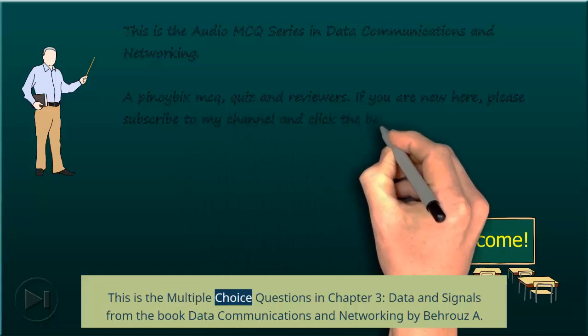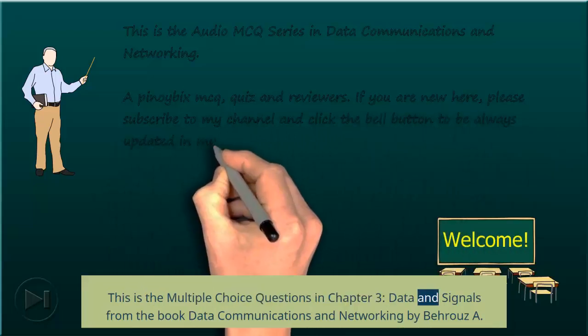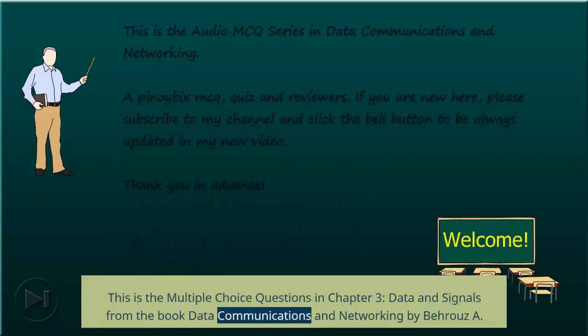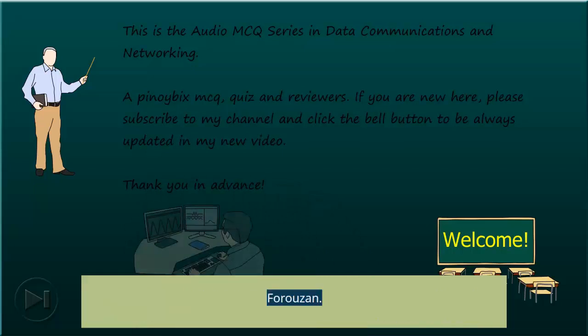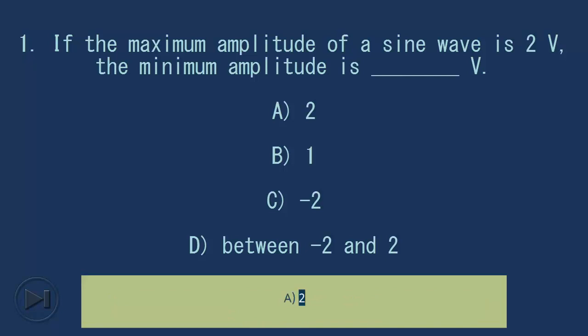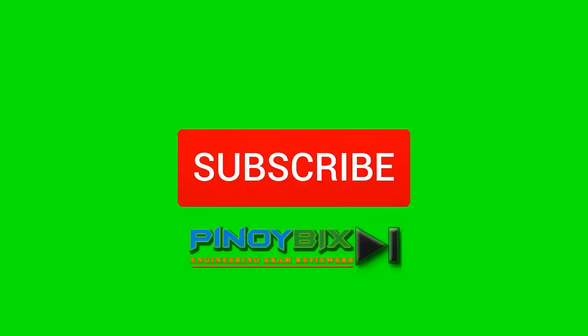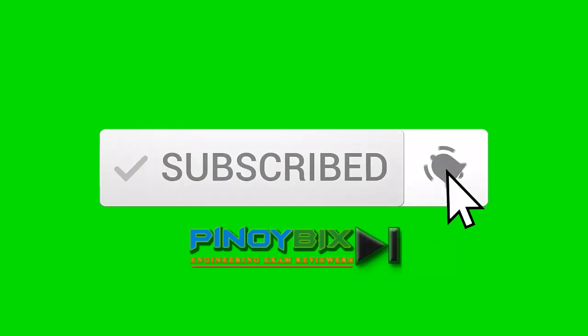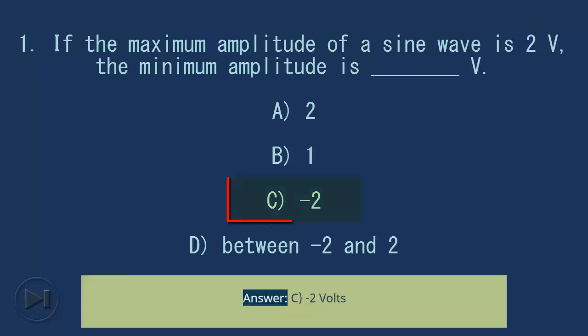This is the multiple choice questions in Chapter 3, Data and Signals from the book Data Communications and Networking by Behrouz A. Forouzan. 1. If the maximum amplitude of a sine wave is 2 volts, the minimum amplitude is blank volts. A. 2. B. 1. C. -2. D. Between -2 and 2. Answer, C. -2 volts.